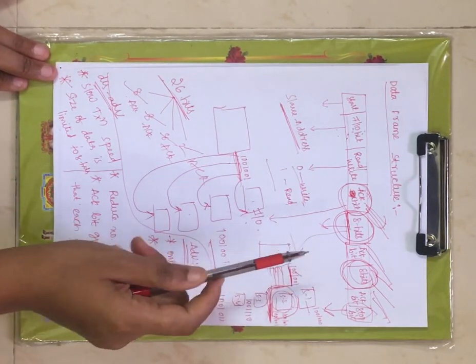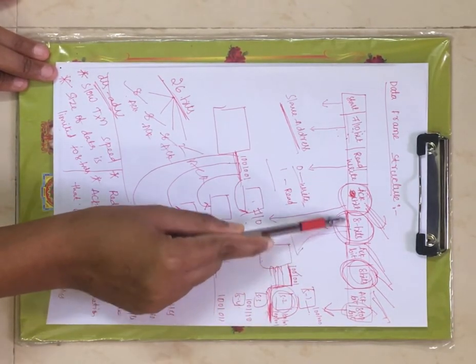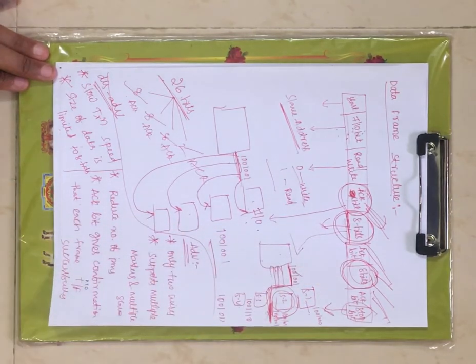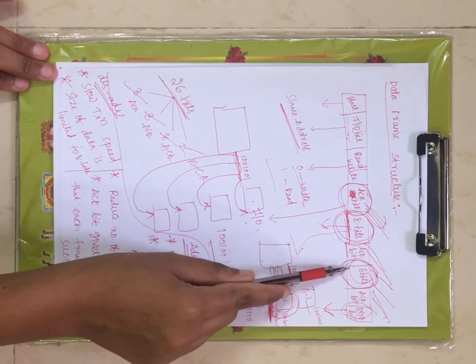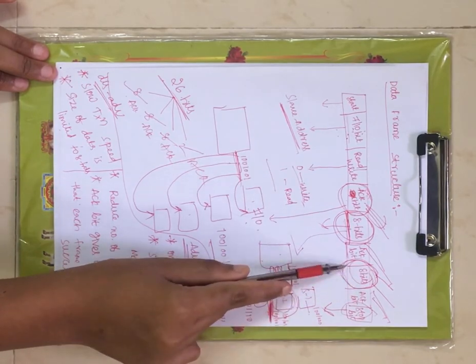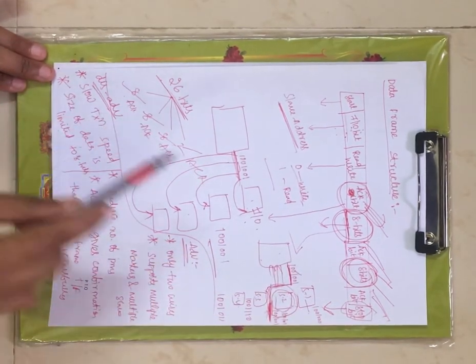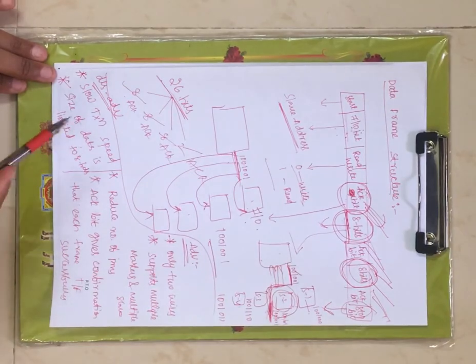You can see under the data frame structure, after every 8 bits you have one acknowledgement bit. That acknowledgement bit gives the information that each 8-bit data is transferred successfully.